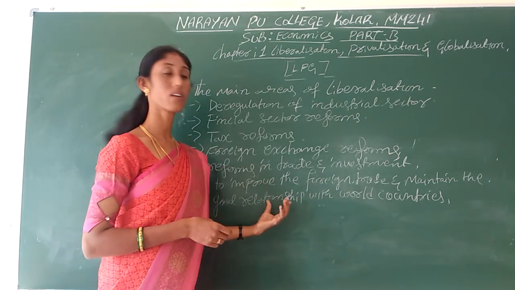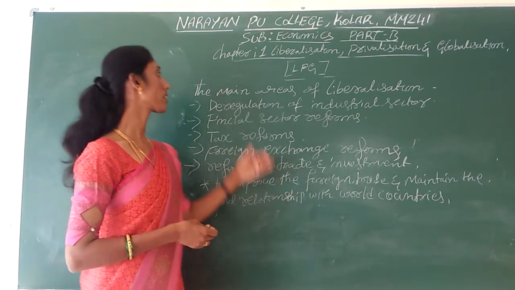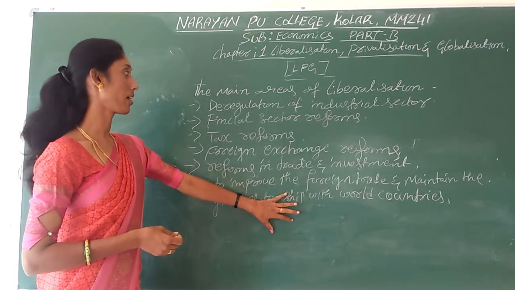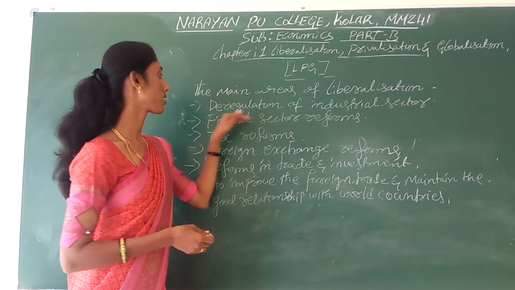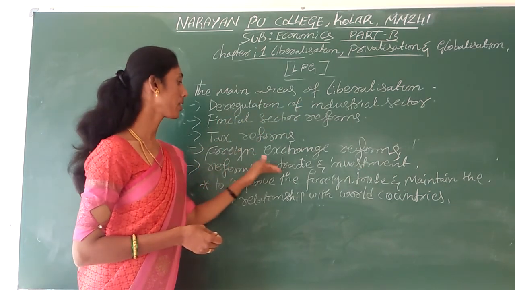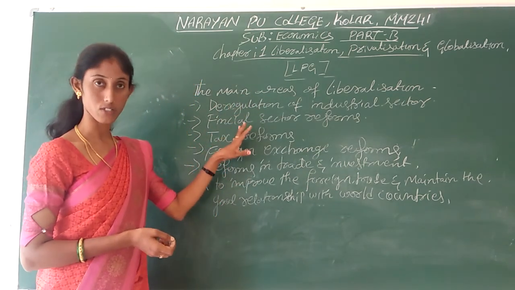Got it? Have you got clear notes? Then these are the areas of liberalization we adopted. There are five main ones: deregulation of the industrial sector, financial sector reform, tax reform, foreign exchange reform, and reforms in trade and investment. This is the liberalization.